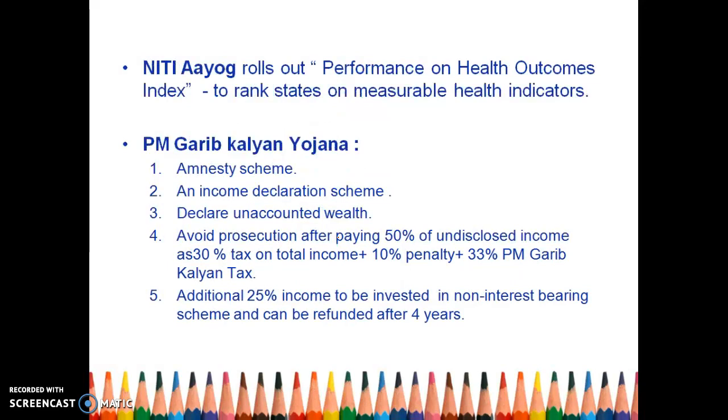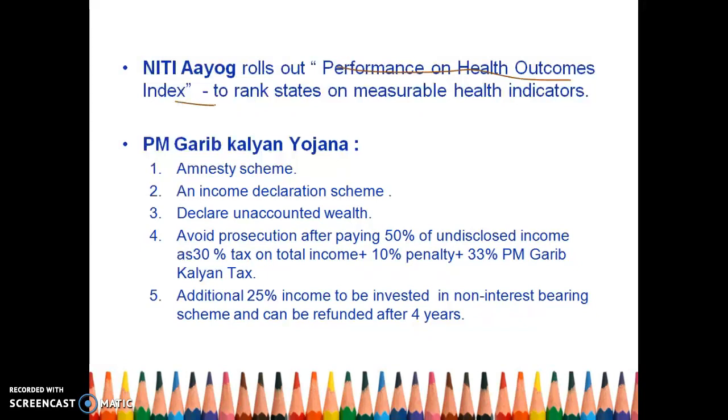Then we have another point, Niti Aayog. This point is about Niti Aayog. It has rolled out a Performance on Health Outcomes index. This is to rank states on performance, on measurable health indicators, right?